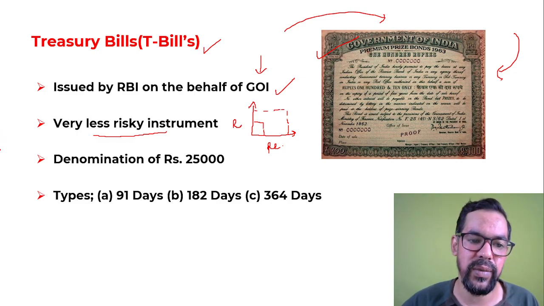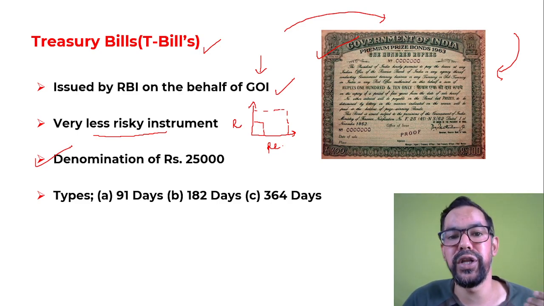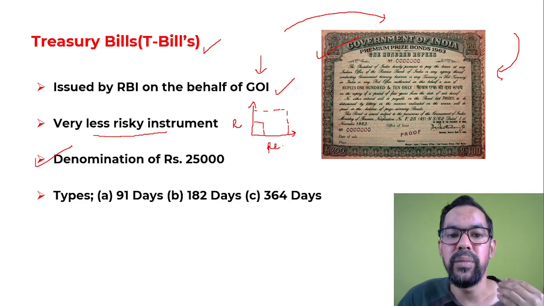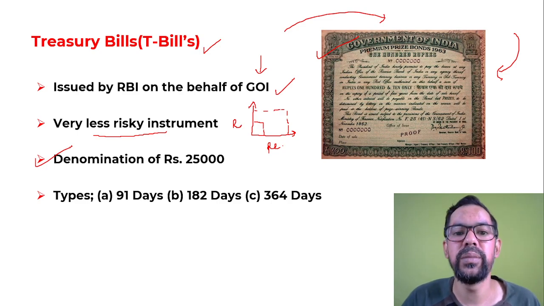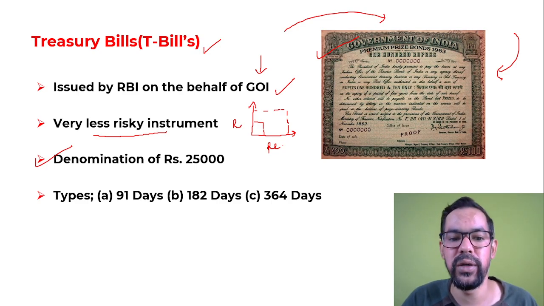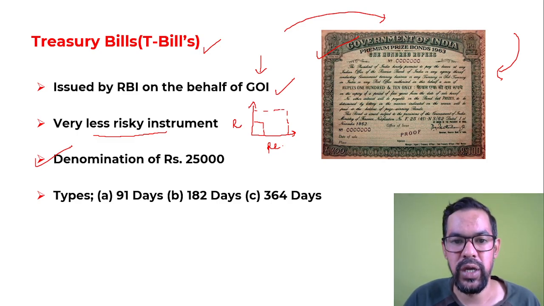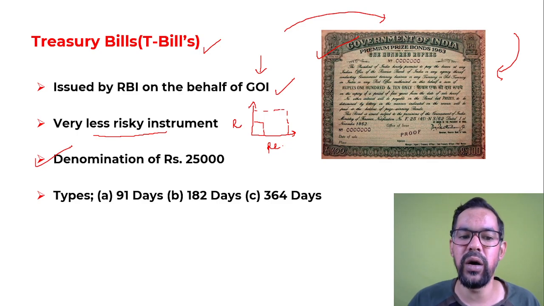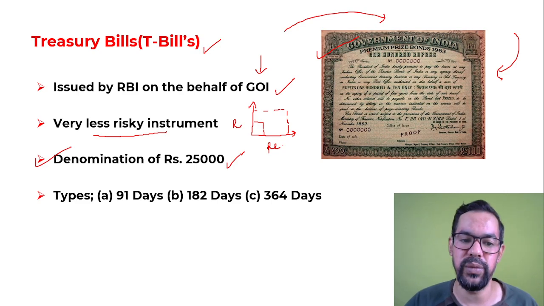Whenever we issue treasury bills, the per unit cost is 25,000. Let's say an institution participating in these treasury bills is a buyer, so their cost will be 25,000 per unit. If they buy 10 units, it is 25,000 into 10. If they are buying 1000 units, it is 25,000 into 1000. So your investment or denomination is 25,000 and multiples thereof in the case of treasury bills.